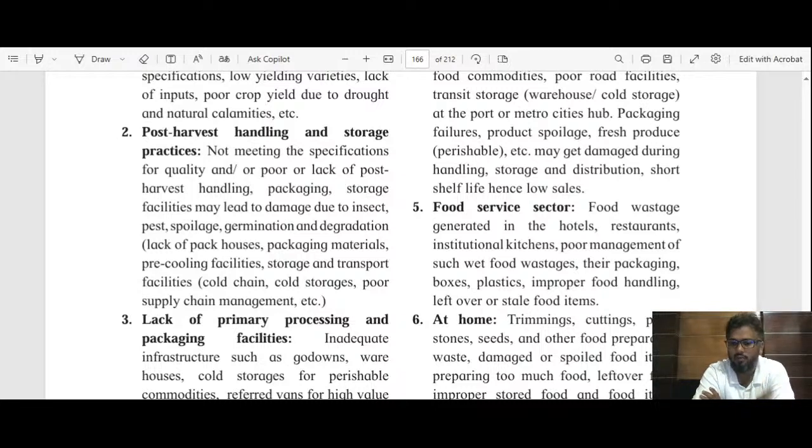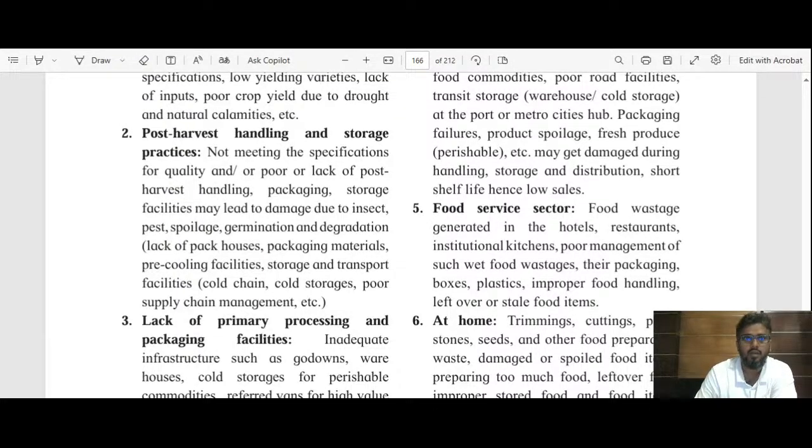Okay, in our area we don't have chain or cold storages, and because of that in Konkan region we face a big problem of wastage of fishes, meat, all these things. Okay, next is lack of primary process and packaging facilities.